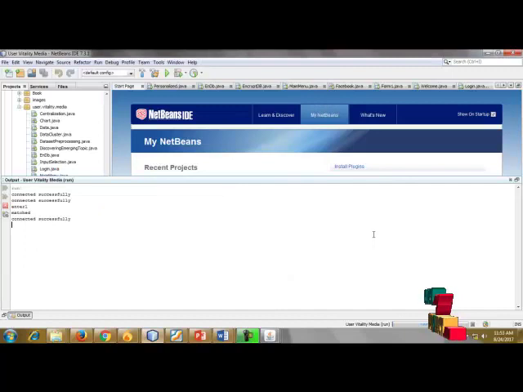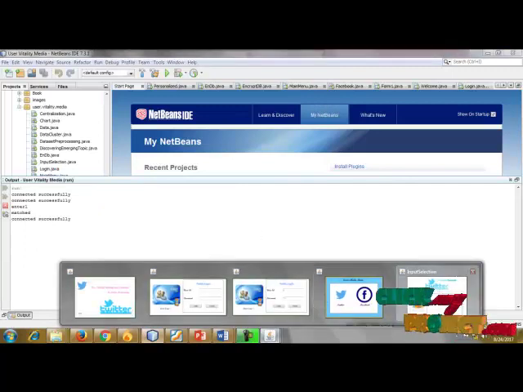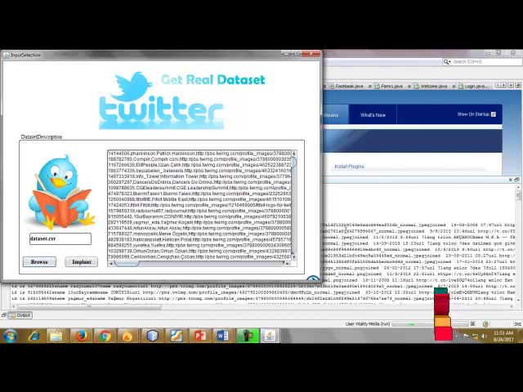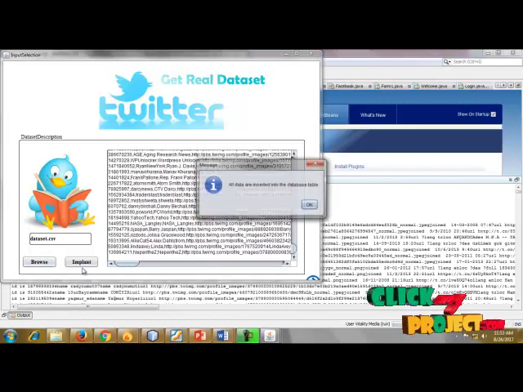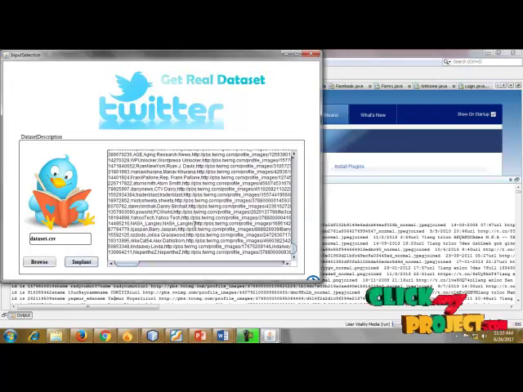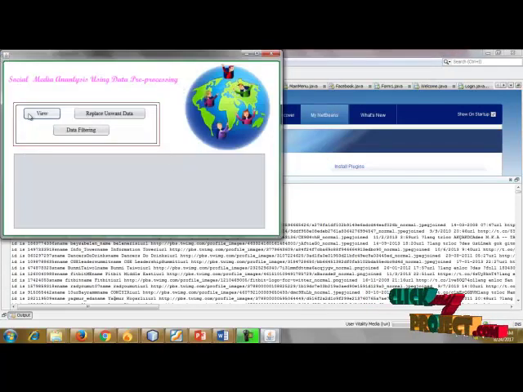Here we will find the influencers in the Twitter records. Every Twitter user has specified information, such as followers and following information. Here the data is going to be imported, so all data are inserted into a database table. Click next. So this is social media analysis using data pre-processing.